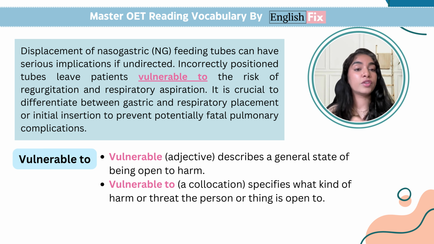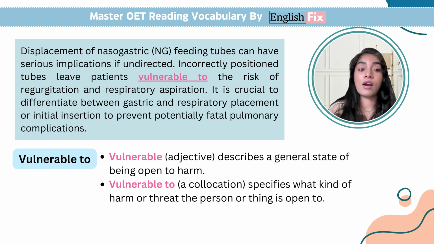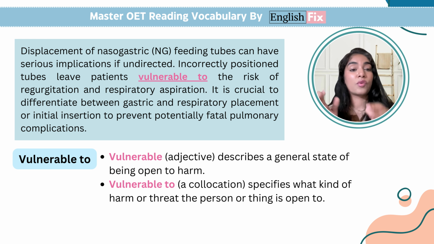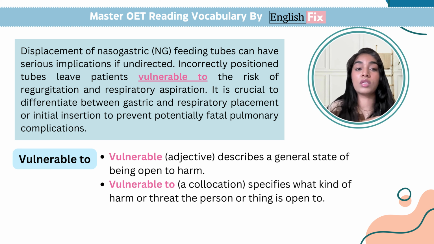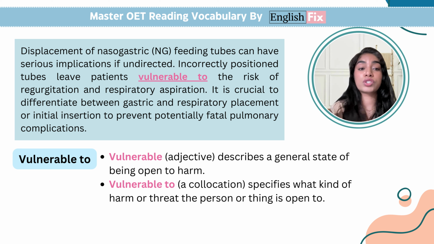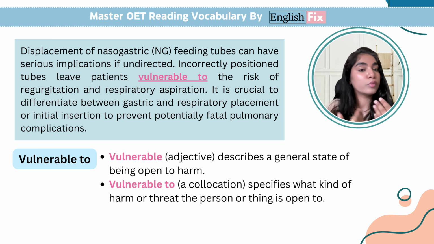But when I use the collocation vulnerable to, at that time, I am clarifying what kind of harm I am open to. And that kind of harm has to be written right after the collocation vulnerable to. For example, if I'm saying I'm vulnerable to emotional harm, that means I can be easily harmed emotionally, or I am open to harm emotionally. If you want to understand this better, let's look at the sentence in the paragraph.